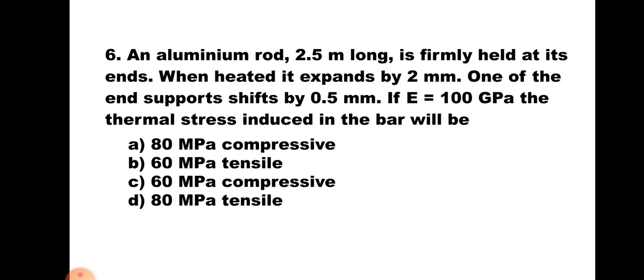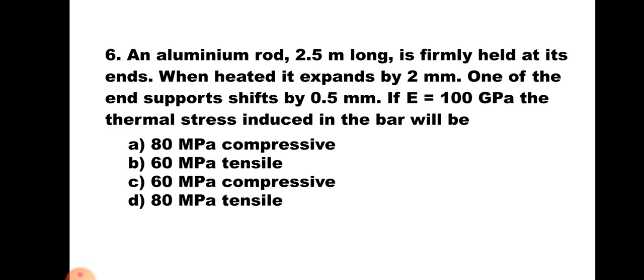Question number 6. An aluminium rod 2.5 meter long is firmly held at its ends. When heated, it expands by 2 mm. One of the end supports shifts by 0.5 mm. If E is equal to 100 GPa, the thermal stress induced in the bar will be A, 80 MPa compressive, B, 60 MPa tensile, C, 60 MPa compressive, and D, 80 MPa tensile.